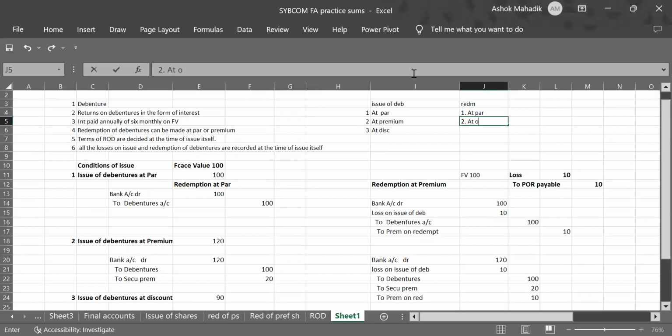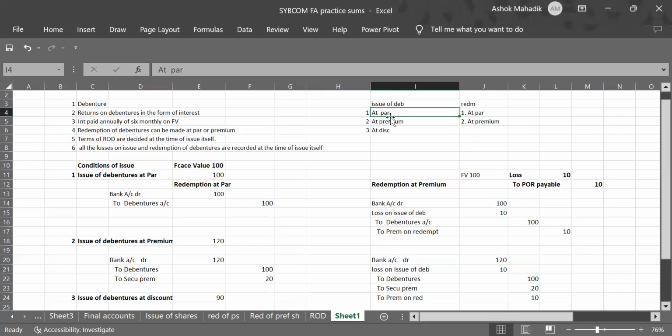There is no option of repaying debentures at a discount. No one will accept. Clear, students? So two redemption options are available, and in issue three options are there. If you consider the first option, issuing debenture at par, it will have two options of redemption, either at par or at premium.